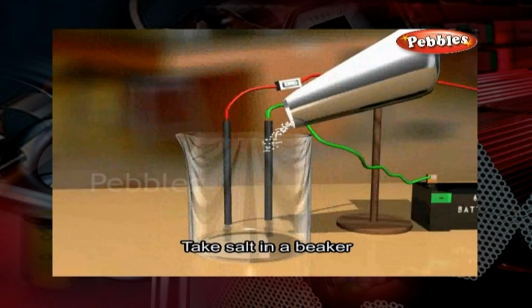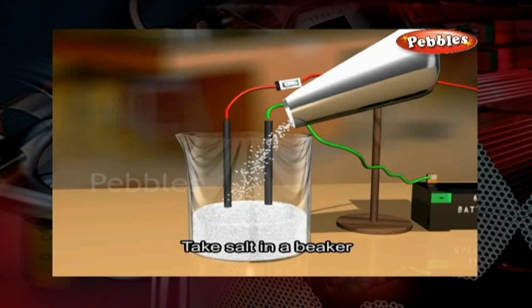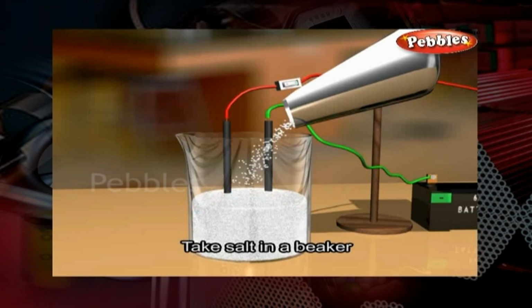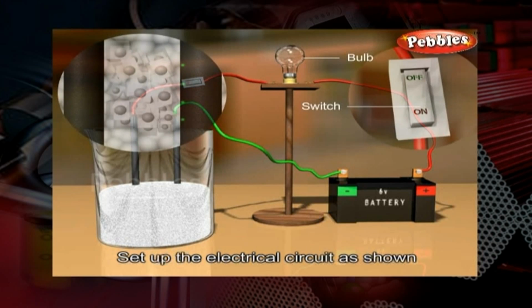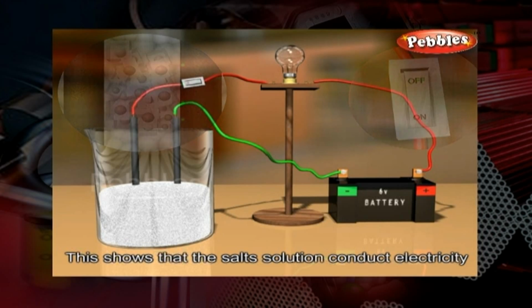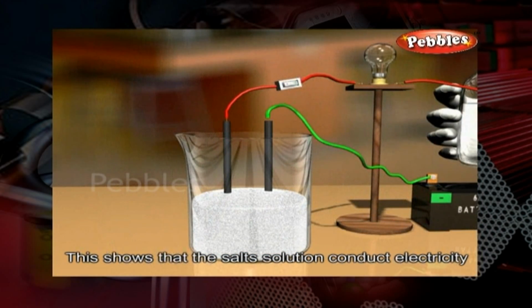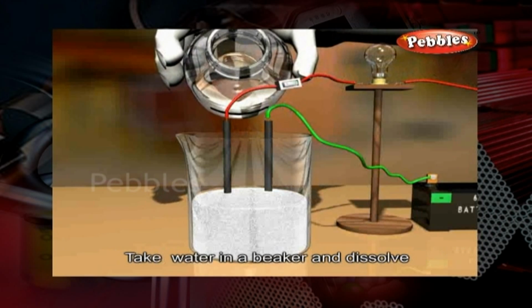Take salts in a beaker. Set up the electrical circuit as shown. On switching on the current, the bulb is found not to glow. This shows that an ionic compound does not conduct electricity in the solid state.